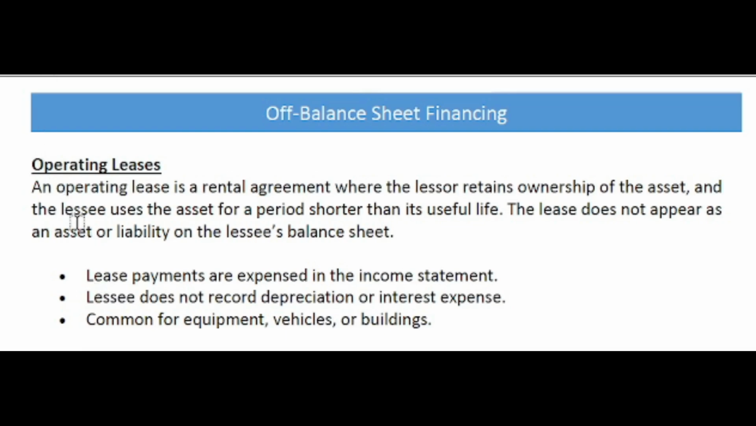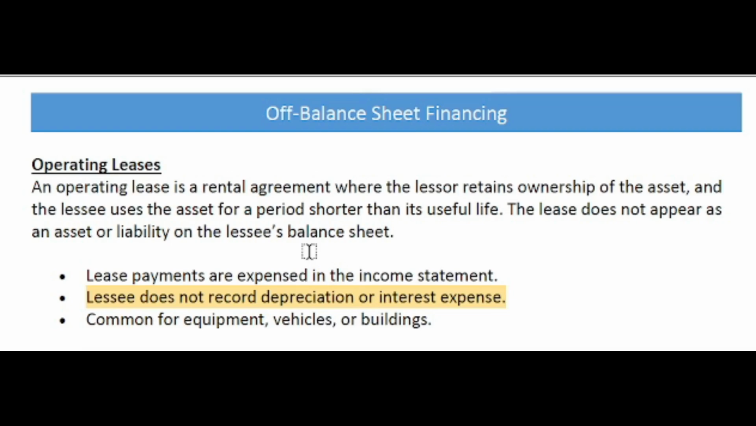That means this is simply a rental agreement, leasing an asset instead of buying the asset. So, in effect, the lease payment is expensed in the income statement. In this case, there is no asset and no liability reported in the balance sheet. But again, the lease payment shows as an expense in the income statement. The lessee does not record depreciation or interest expense. The lessee, who is using that asset, is not recording the depreciation or interest expense related to that asset.